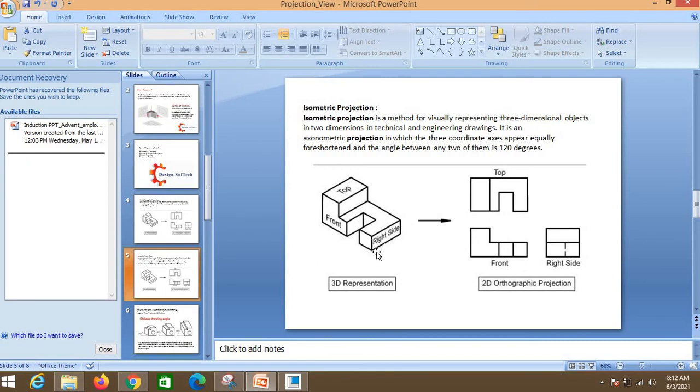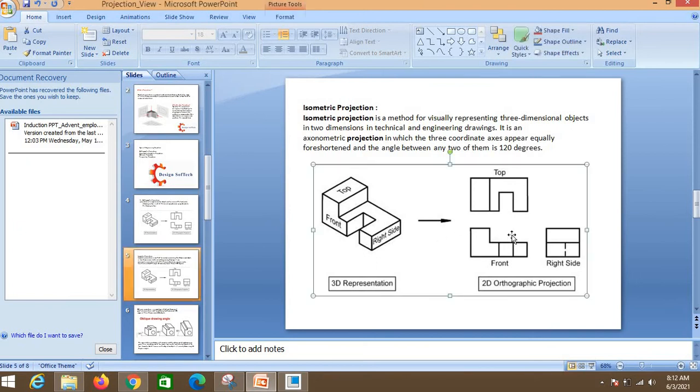Okay, so this is a 30 degree, and the angle of this is 120 degree. So basically the whole definition is like this only. We want to draw a 3D part from a 2D part by using that 120 degree and 30 degree line. Okay, why are we using this?